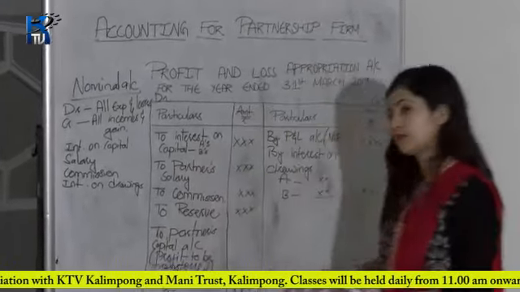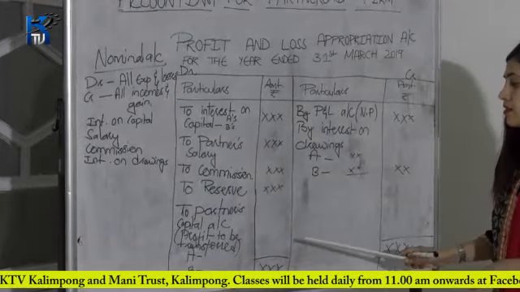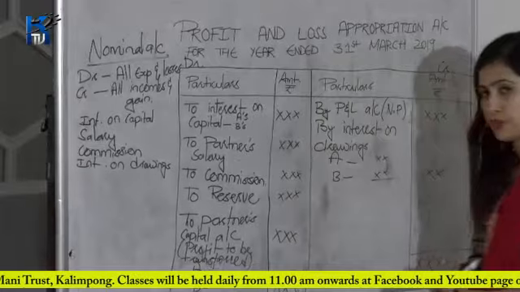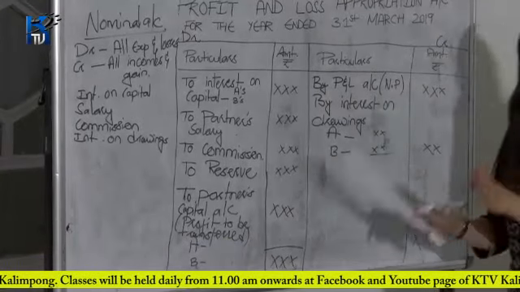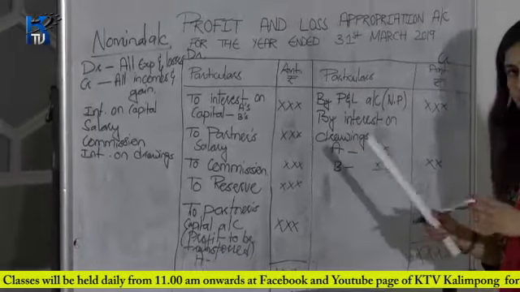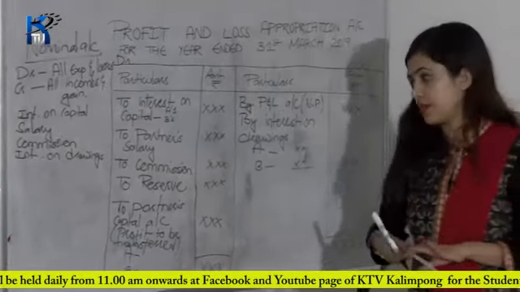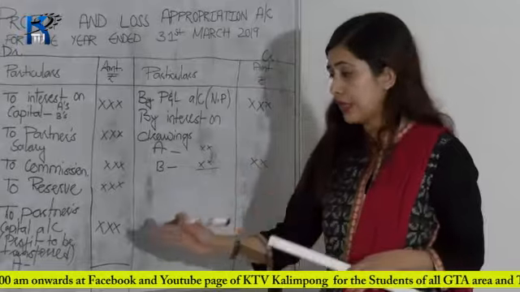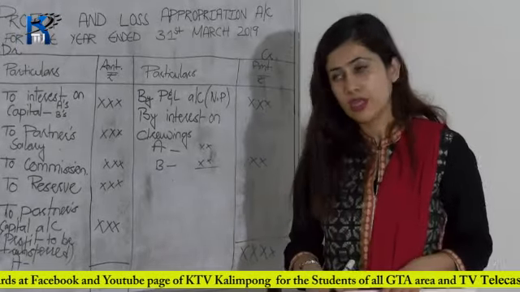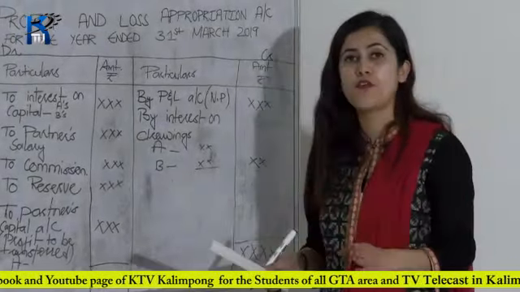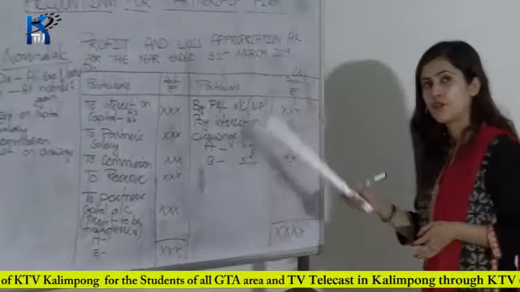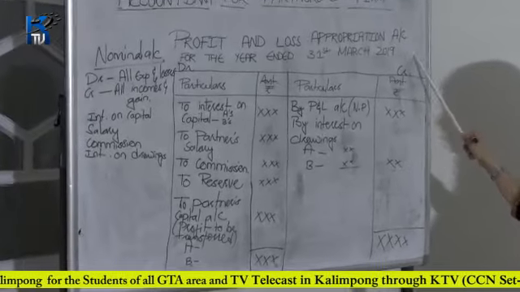Suppose your profit here is 200 rupees and the profit sharing ratio is 1:1, then you have to distribute the 200 in 1:1 ratio, that is 100 to A and 100 to B. So at last you have to distribute the profit in the profit sharing ratio. This is the format of your profit and loss appropriation account.